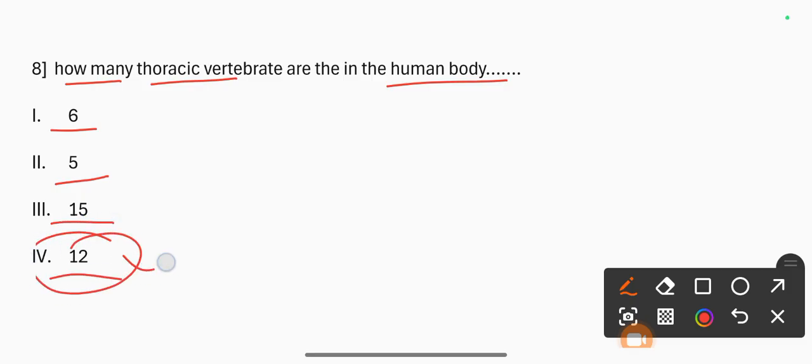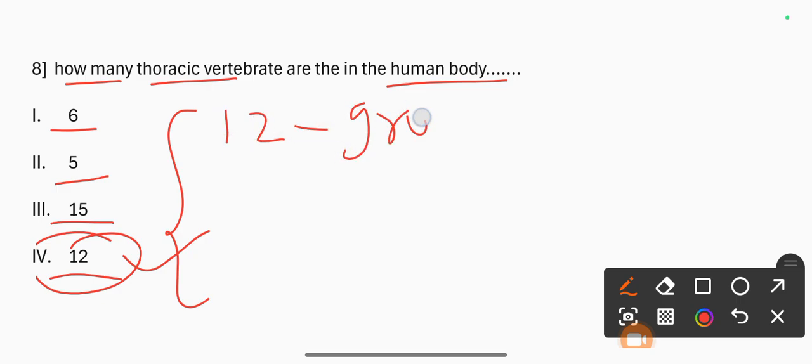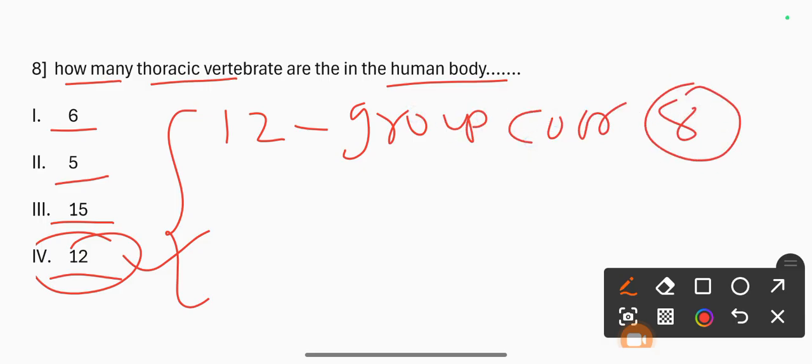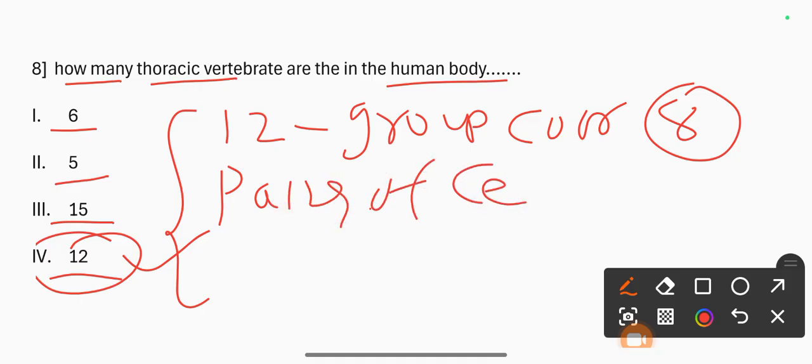So why 12 in the thoracic vertebrae? There are 8 pairs of cervical nerves and 12 pairs of thoracic nerves.